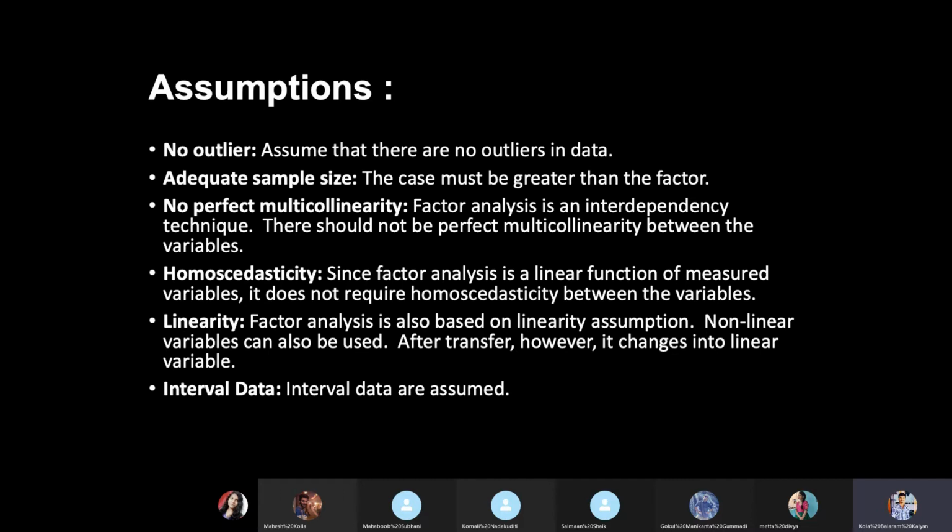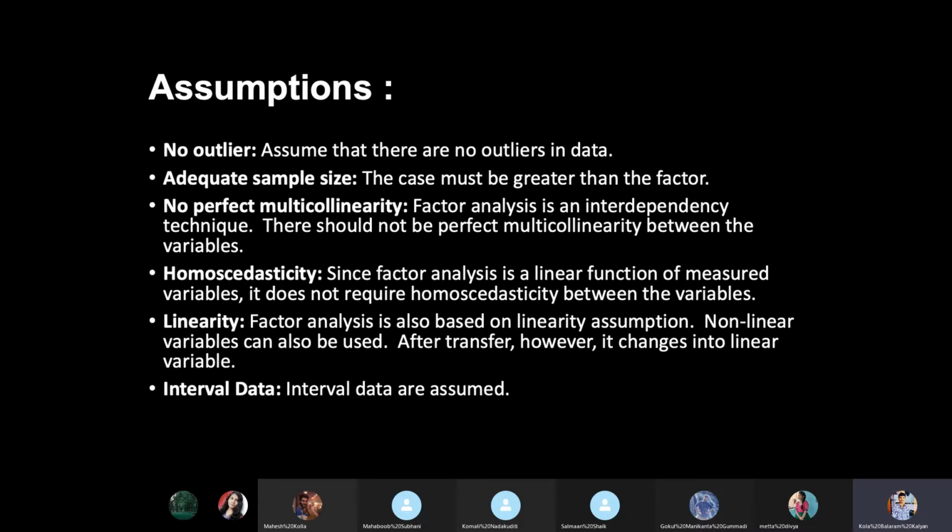Coming to homoscedasticity, it is an attribute used to measure the errors of variances between the variables. Here linearity means that if two variables have some linear relationship between them, it can be measured using the covariance between them. So factor analysis is built upon these linear assumptions.